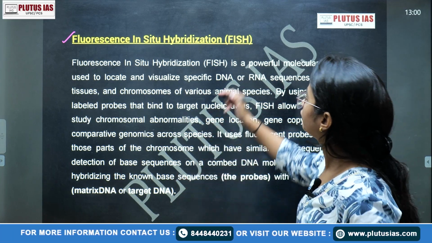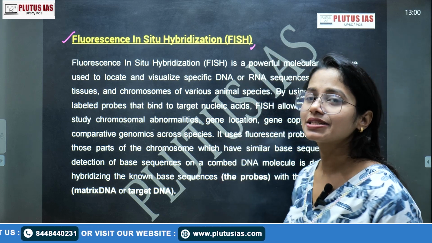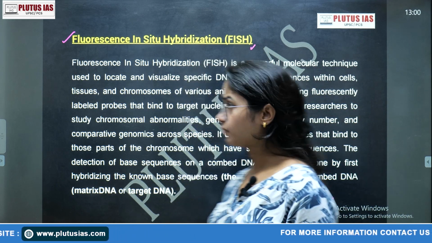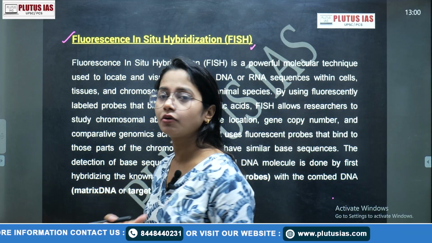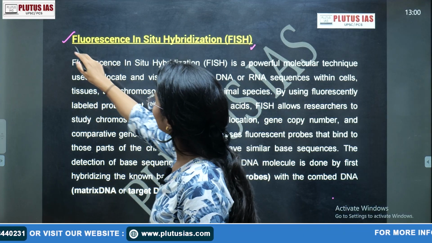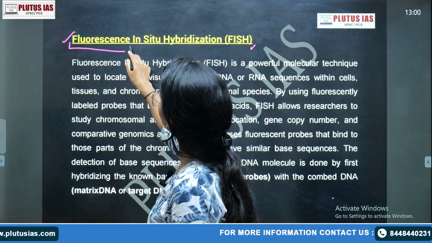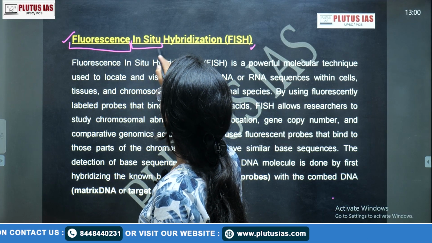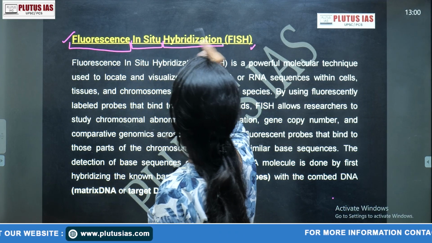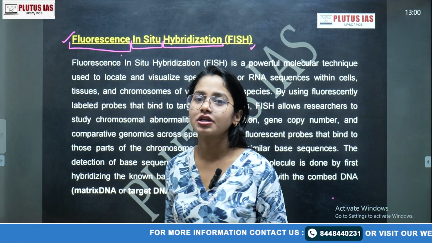What is FISH? The full form of FISH is fluorescence in situ hybridization. Even if you do not know anything, you can just catch the words. The first word is fluorescence, the second is in situ, and the third is hybridization. What is the meaning of fluorescent?